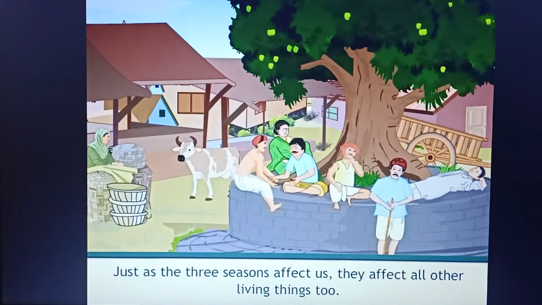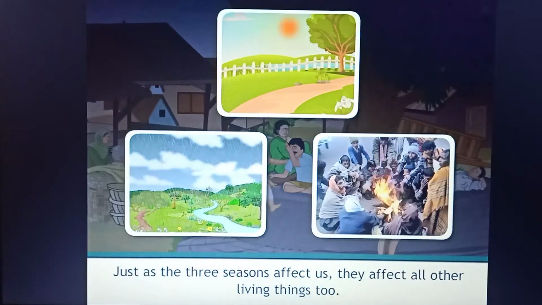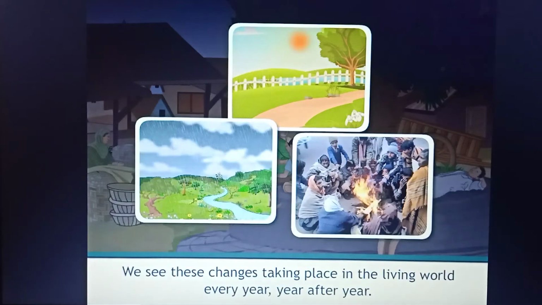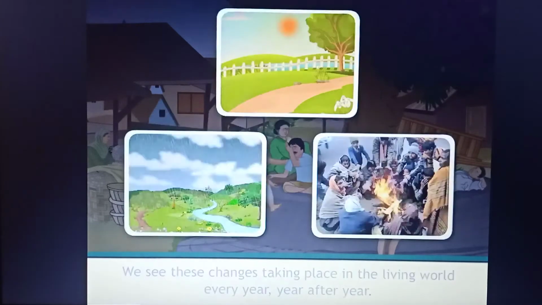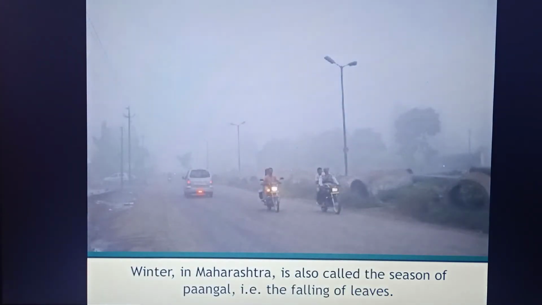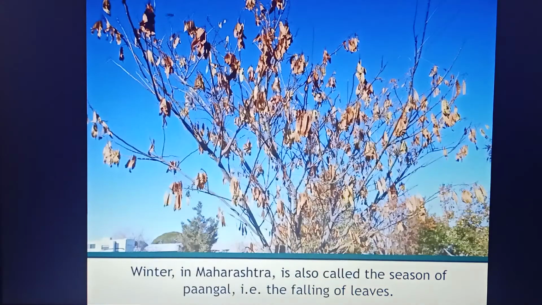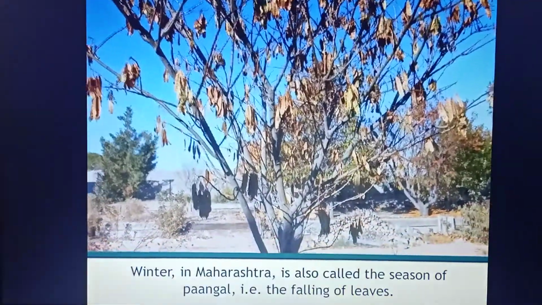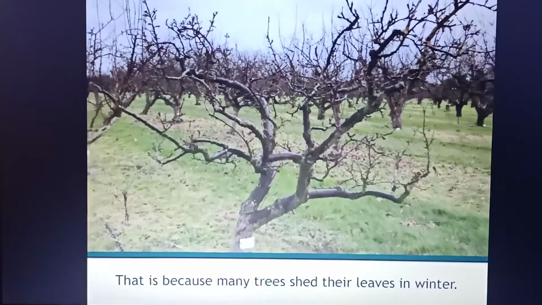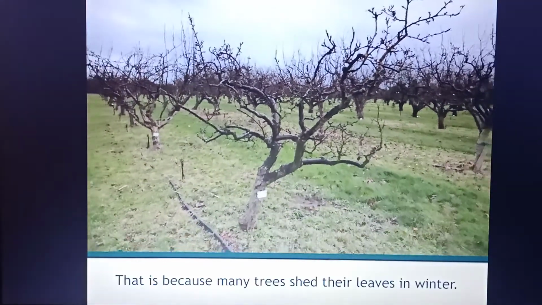Just as the trees, seasons affect us. They affect all other living things too. We see these changes taking place in the living world every year, year after year. Winter in Maharashtra is also called the season of Pangal, that is, falling of leaves. That is because many trees shed their leaves in winter.